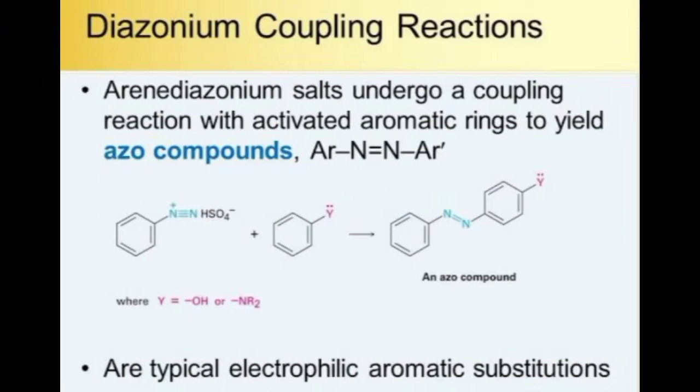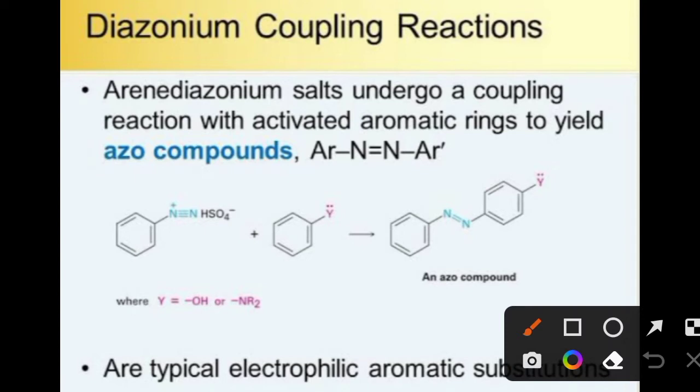Now generally let us see how the reaction takes place. The diazonium ion is shown here, that reacts with the other compound which is ortho-para directing, which contains Y as an electron donating group. It activates the aromatic ring, ortho-para directing.